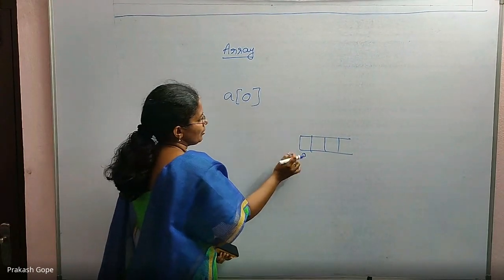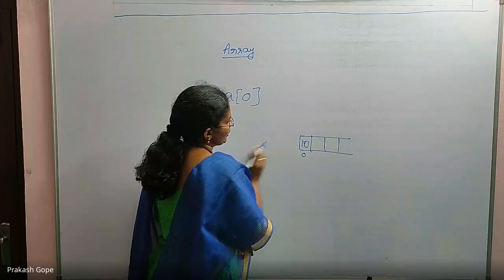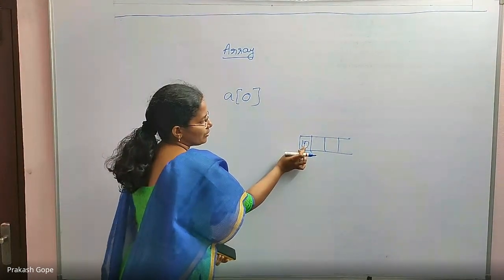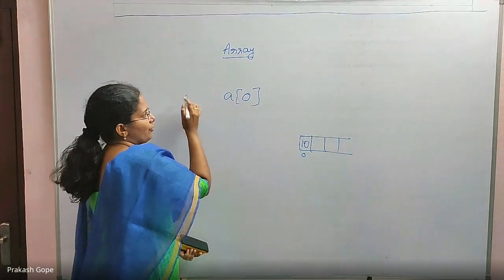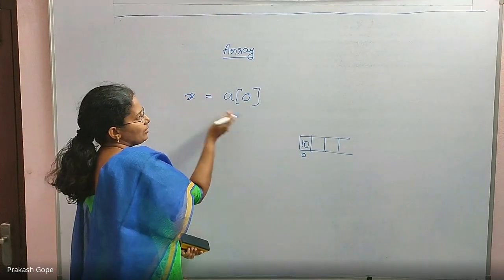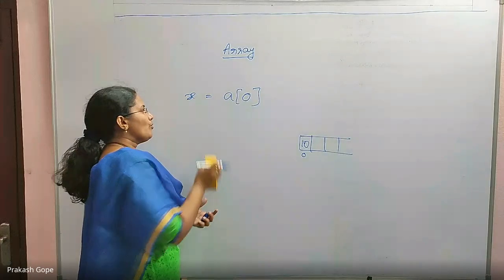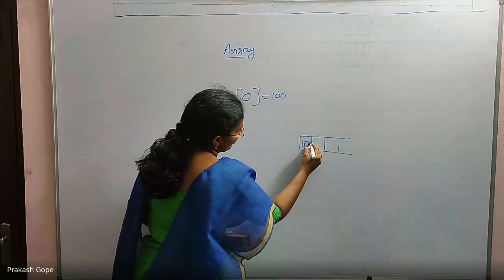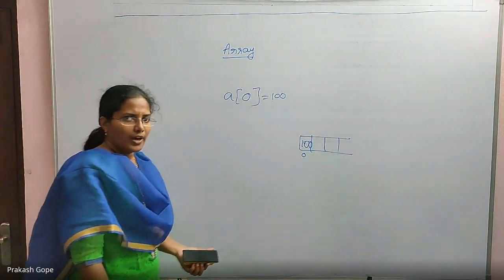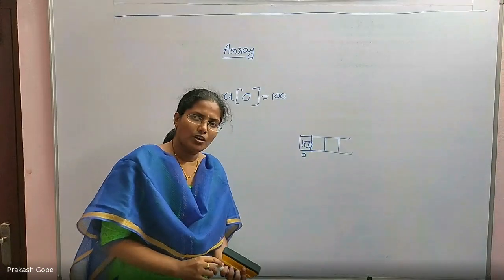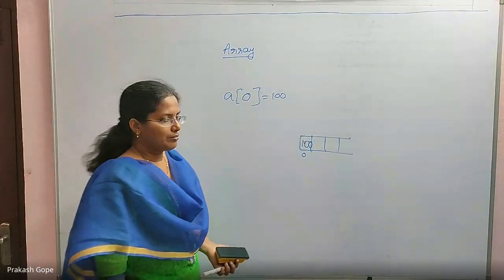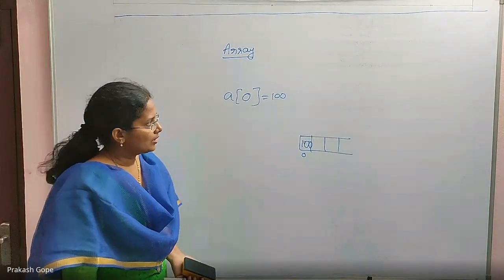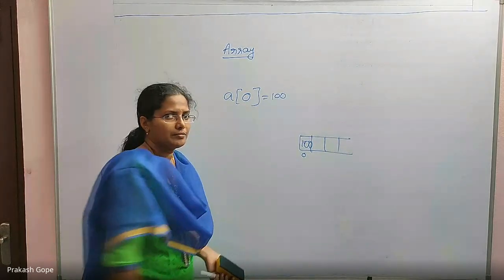So A of 0 is nothing but this particular value, for example 10. Whenever you say A of 0, the value 10 is retrieved. If you want to assign it to some other variable, yes, 10 is assigned. Even if you want to update that value to 100, yes, it will go and update. Accessing, whether it is for retrieval or for updation, is the same: A of 0, array with an array index. It always starts with 0 in C.